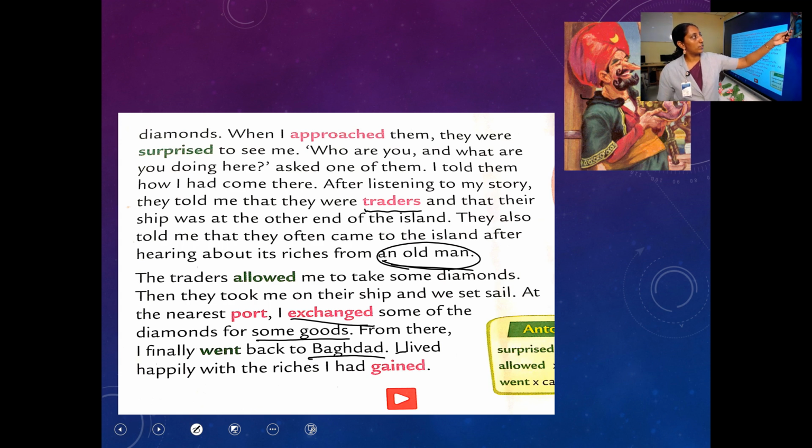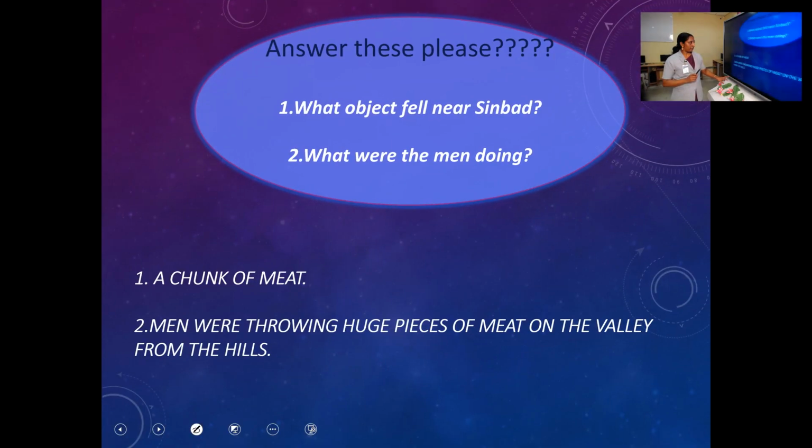Okay, children, I told you what a turban is. Can you see a picture here? Yes, this is also a turban. You have to read the lesson very carefully. There are so many difficult words. When I started the lesson itself, I told you to underline the words which are difficult for you. So with this, we are coming to the close of the lesson.